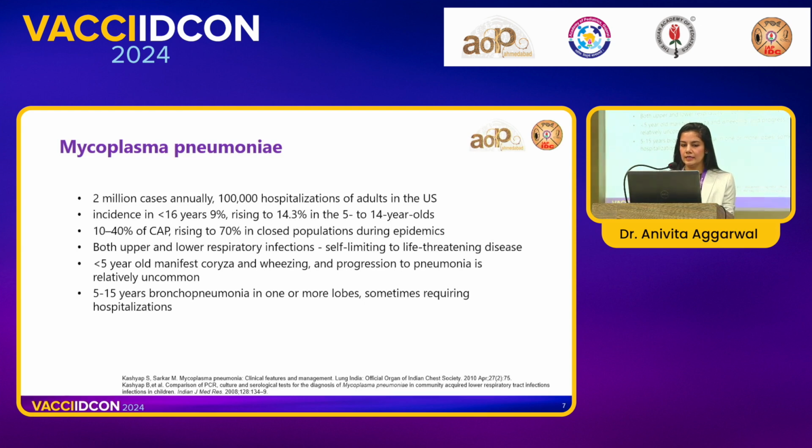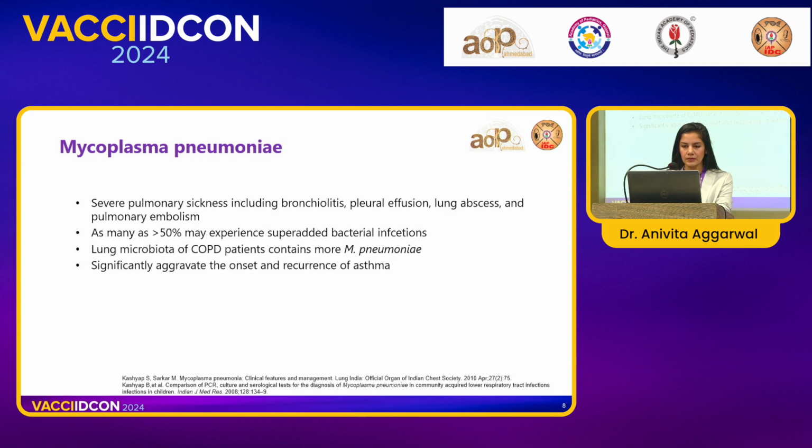In kids less than 5 years, usually it causes wheeze and coryza, and frank LRTI is relatively uncommon. However, between 5 to 15, bronchopneumonias are very common, and they often require hospitalization. In severe cases, they can present with bronchiolitis, pleural effusions, lung abscesses, and even pulmonary embolism. And as often as more than 50%, they have superadded bacterial infections.